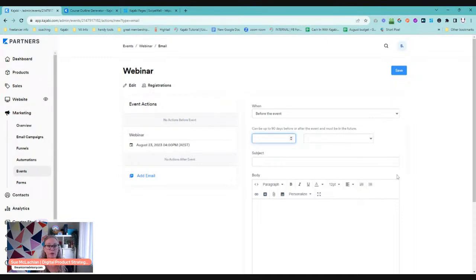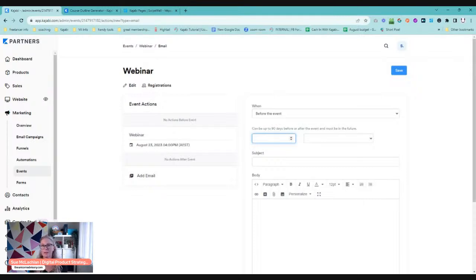Before, you would have had to schedule all those emails as individual email broadcasts. But where I love doing it this way is, say you run a launch every 3 months and you keep pretty much the same emails, just tweaking them. You can duplicate this event, with all of the emails in it, and next time everything will be set up. You won't need to set up individual campaigns, and it's glorious. I'm not going to go too much more into that because it was only just put out yesterday, so I will be creating more videos around how you can really utilize that feature.